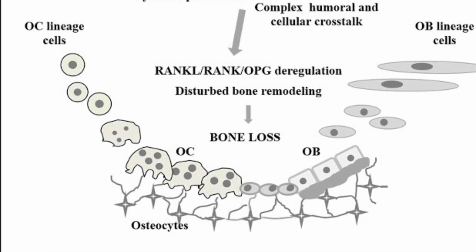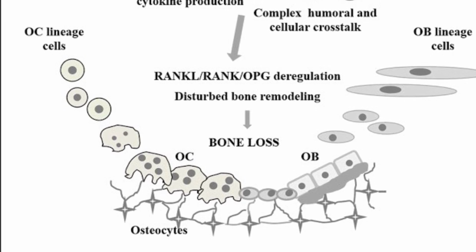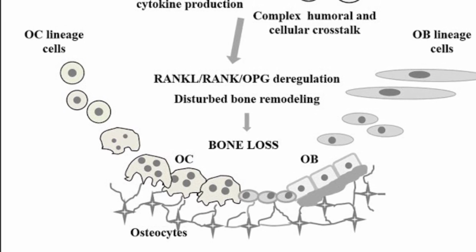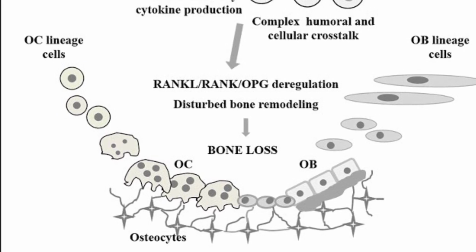The immune system responds to these infections by releasing pro-inflammatory cytokines, proteins like IL-1, IL-6, TNF-alpha, and IL-17. These cytokines call on the immune system to fight the infection, but they also increase the activity of cells that impact the bone, osteoclasts. Osteoclasts are the cells responsible for breaking down bone tissue. Under normal conditions, they work alongside osteoblasts, which are the cells that build bone. But in cases of chronic inflammation, osteoclasts are overstimulated, leading to bone resorption, a process where the bone is broken down faster than it can be rebuilt.